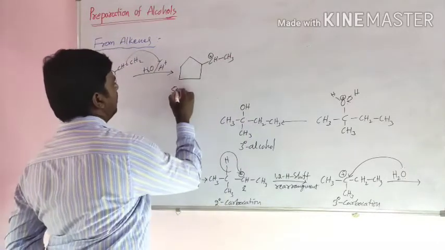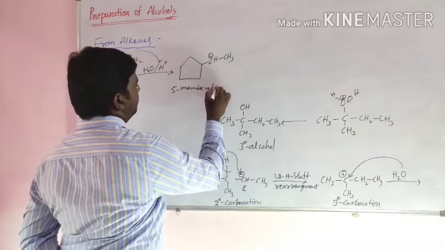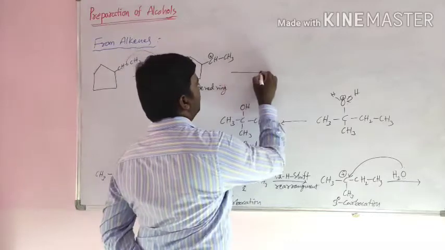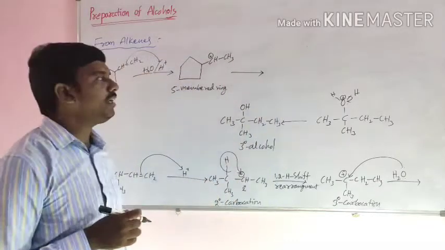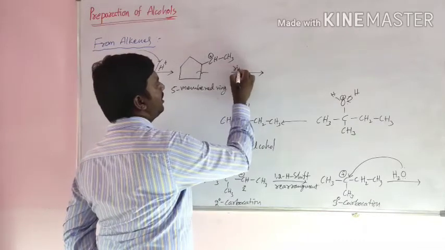This is a 5-membered ring. It converts into a 6-membered ring. What happens here? Ring expansion takes place.